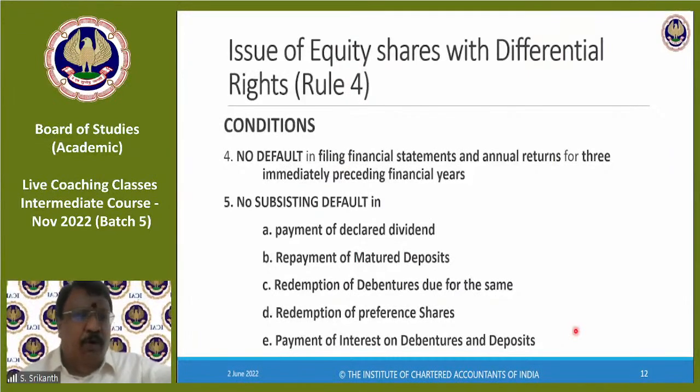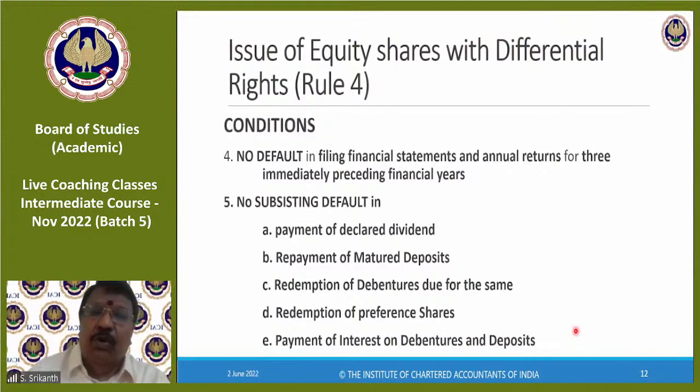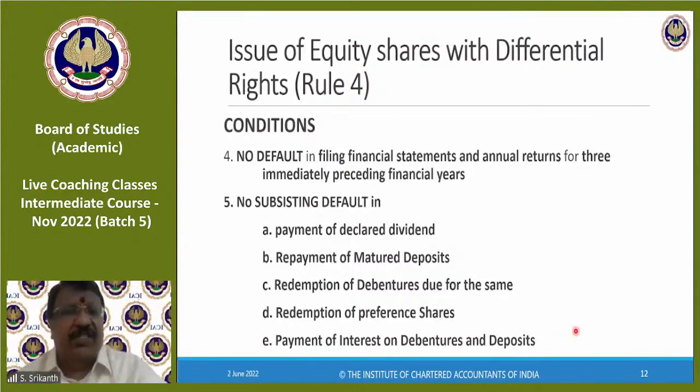Declaration of dividend is board power, not declaration, recommendation. Once recommended, the shareholders declare it. But once declared, it has to be paid within 30 days, and so on. You will see that when you come to the topic. Point is, if it is declared and not paid, it is a default. If such a default is there, you cannot issue differential rates.